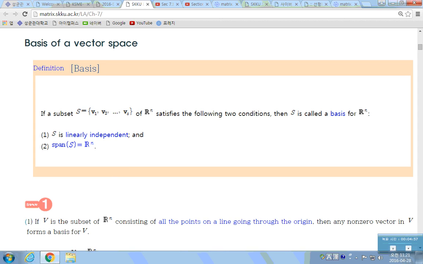These two conditions are this. First, S is linearly independent, and second, the span of S is Rn itself. Then, if S satisfies these two conditions, this S is called a basis for Rn.